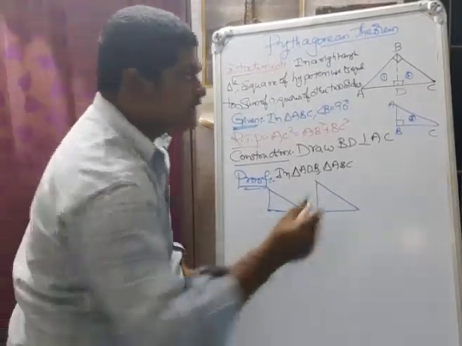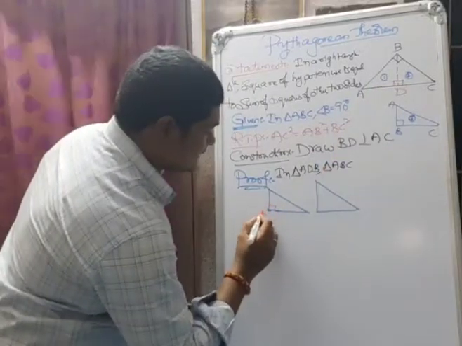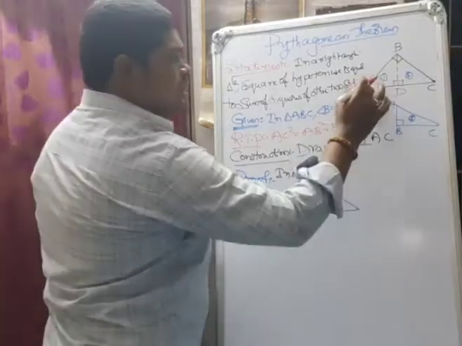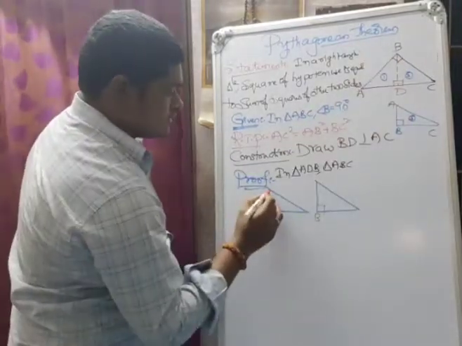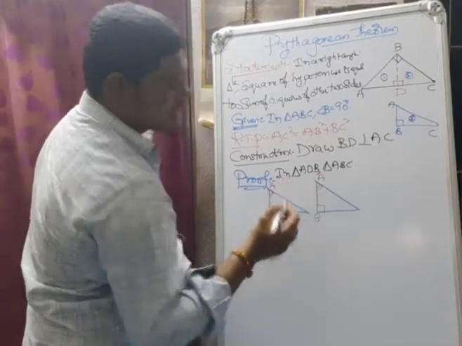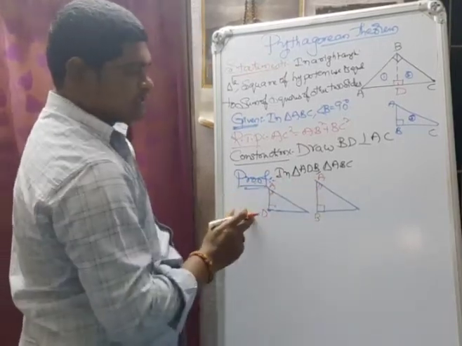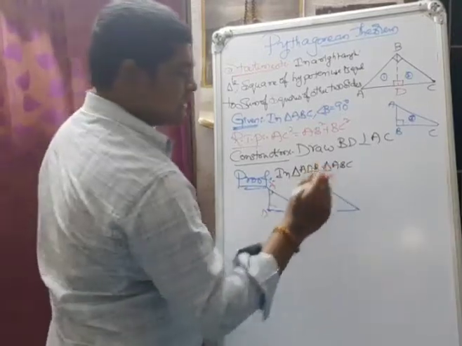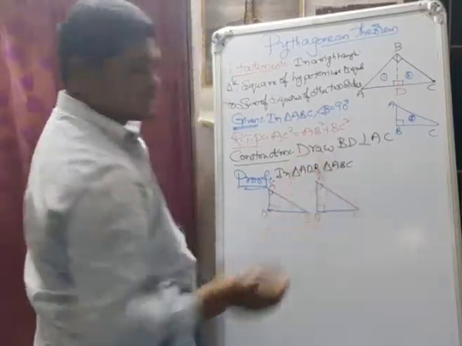Take triangle ADB: angle D is equal to 90 degrees. In triangle ABC, angle B is equal to 90 degrees. In triangle ADB, angle A and angle A are both common angles, that means angle A is equal to angle A. Remaining part, A and D, we are tracing the triangle. The remaining part is B, like triangle ABC. AB, this one is C.